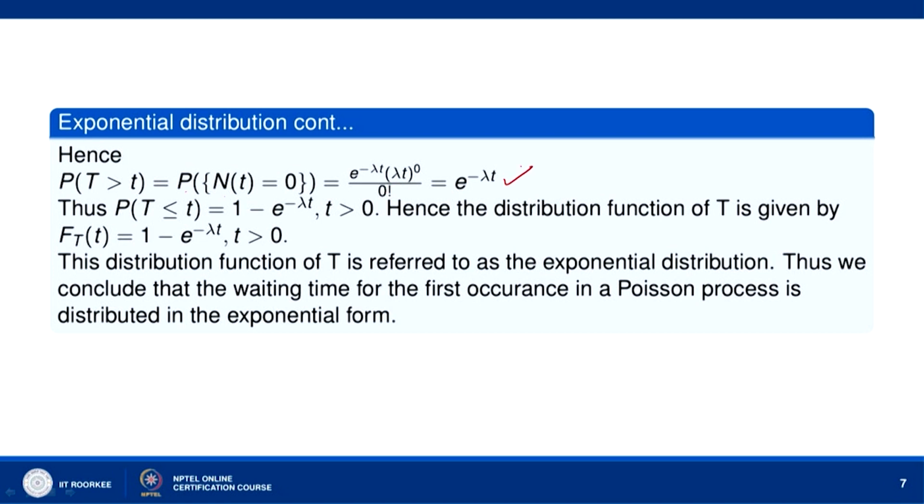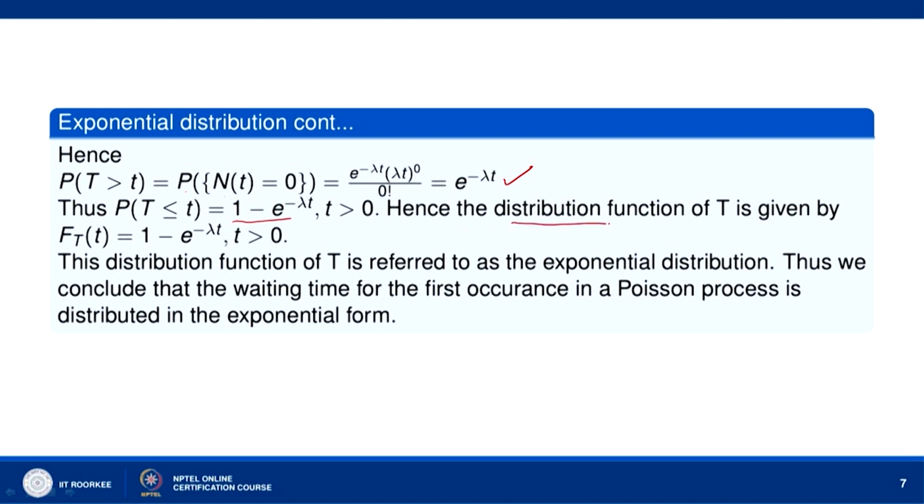So, it is e to the power minus lambda t. Thus, the probability that T is less than or equal to t is 1 minus the probability that T is greater than t. That is, it is 1 minus e to the power minus lambda t, for t greater than 0.